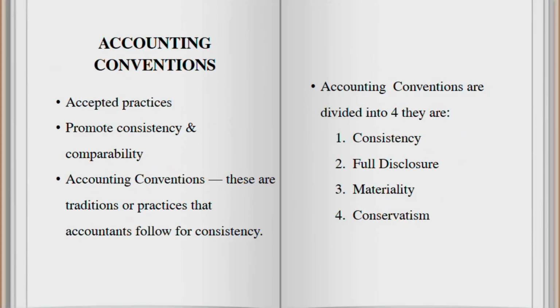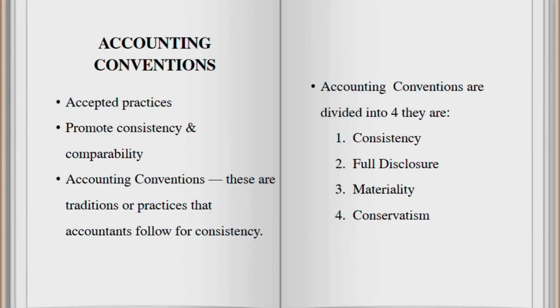Now next we move on to the accounting conventions. Accounting conventions are commonly accepted practices that ensure consistency and comparability and are followed by the accountants.